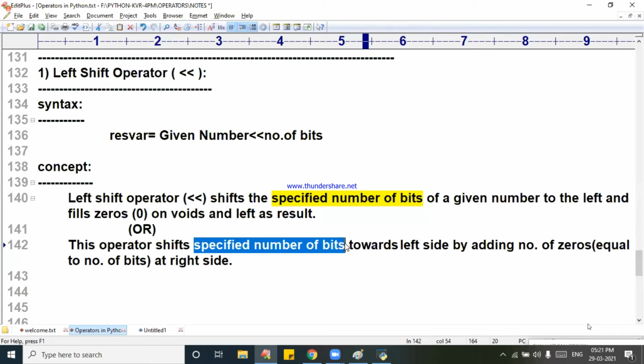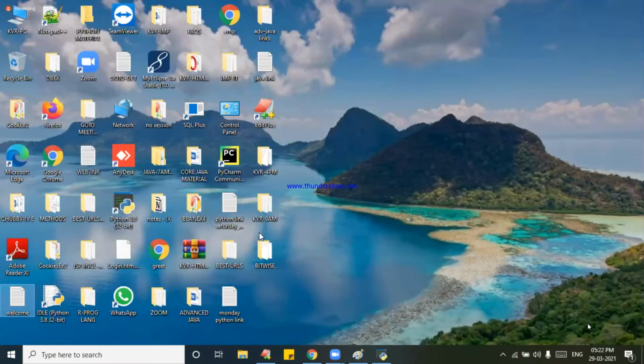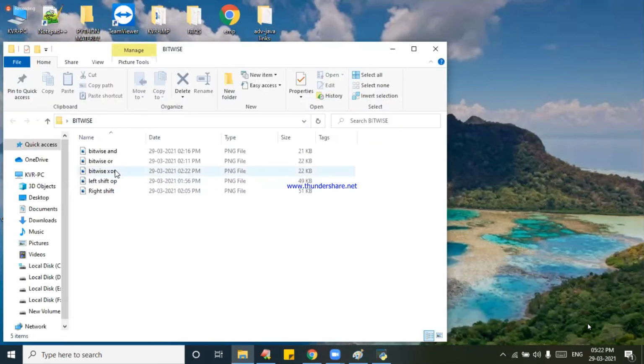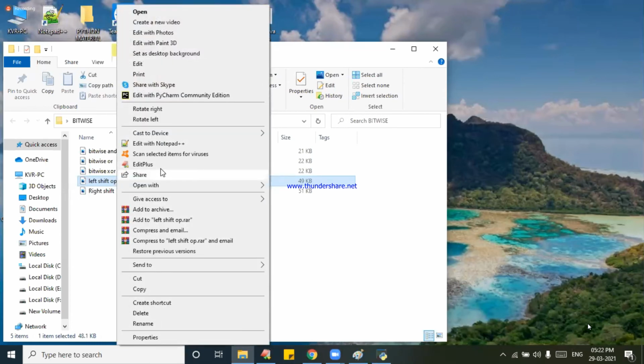I hope you understand that on the left side it is moving, and on the right side we are adding. Let us come to one small diagram I prepared for you. Let us watch this diagram, and carefully try to understand it by yourself. So, for the left shift operator, I will open it for your understanding.